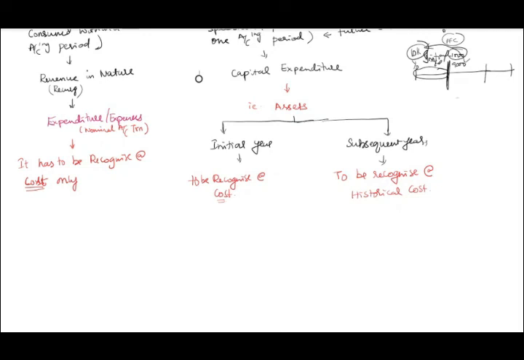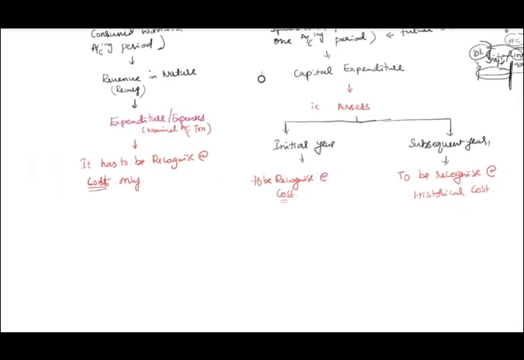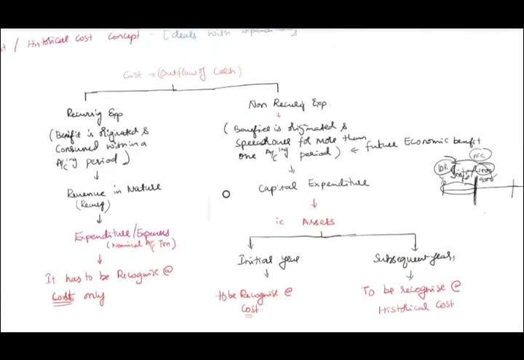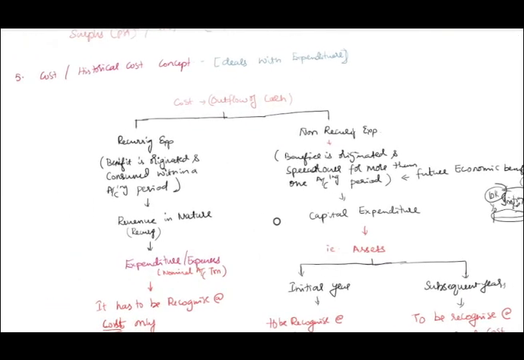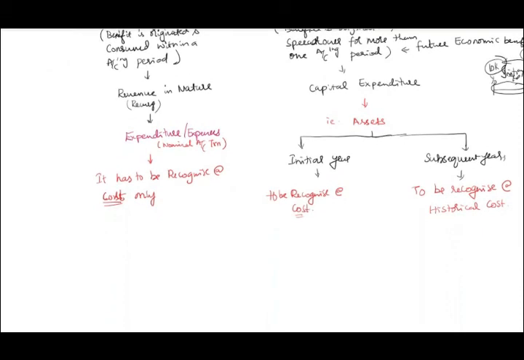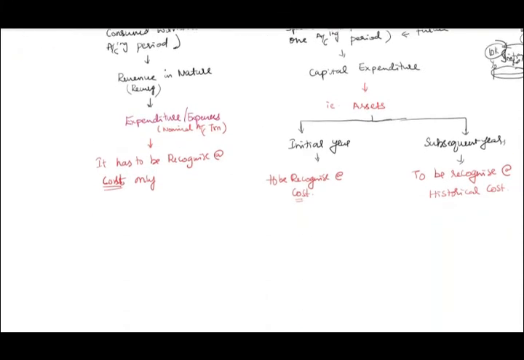In the case of assets, in the first year it has to be recognized at what? Cost. Subsequent years onwards, historical cost. Now are you getting the clarity a little bit? Yes, sir. Very nice, very nice. So now what is the next concept? Realization. Realization concept. Next is the realization concept.